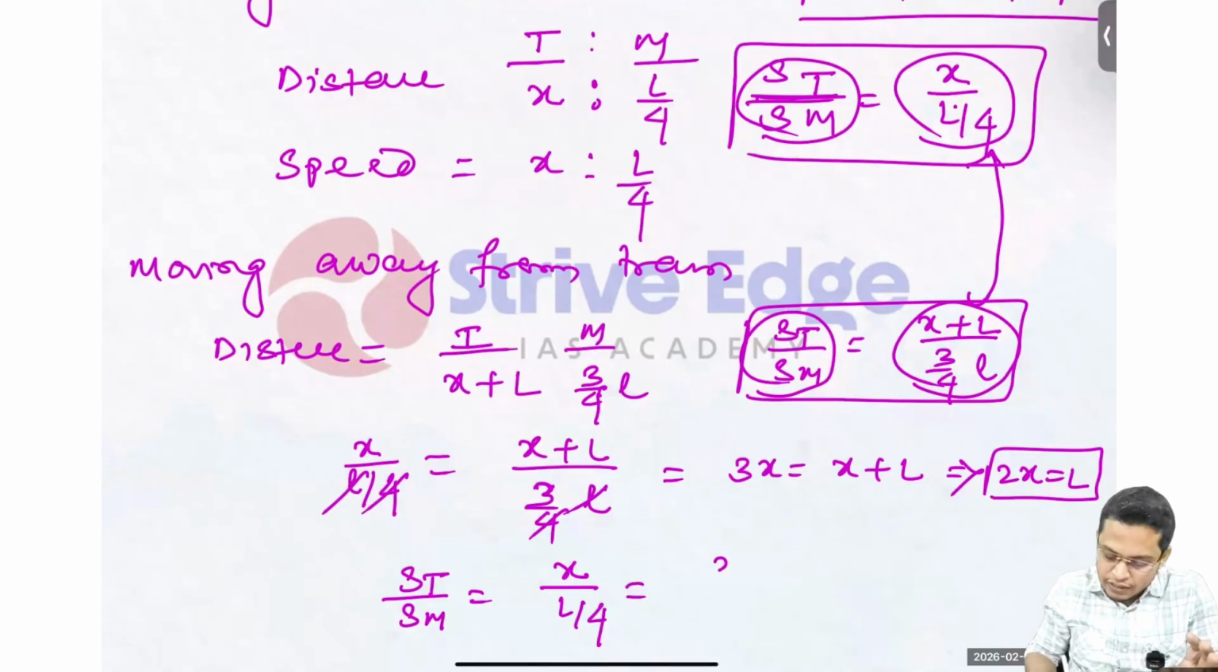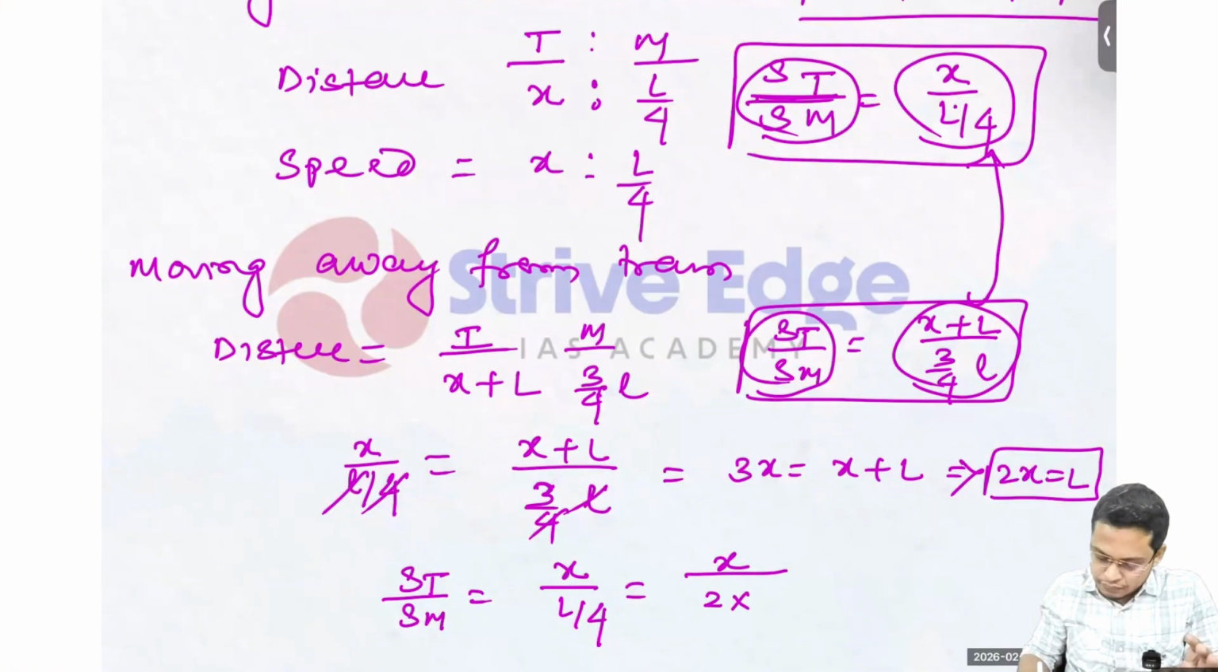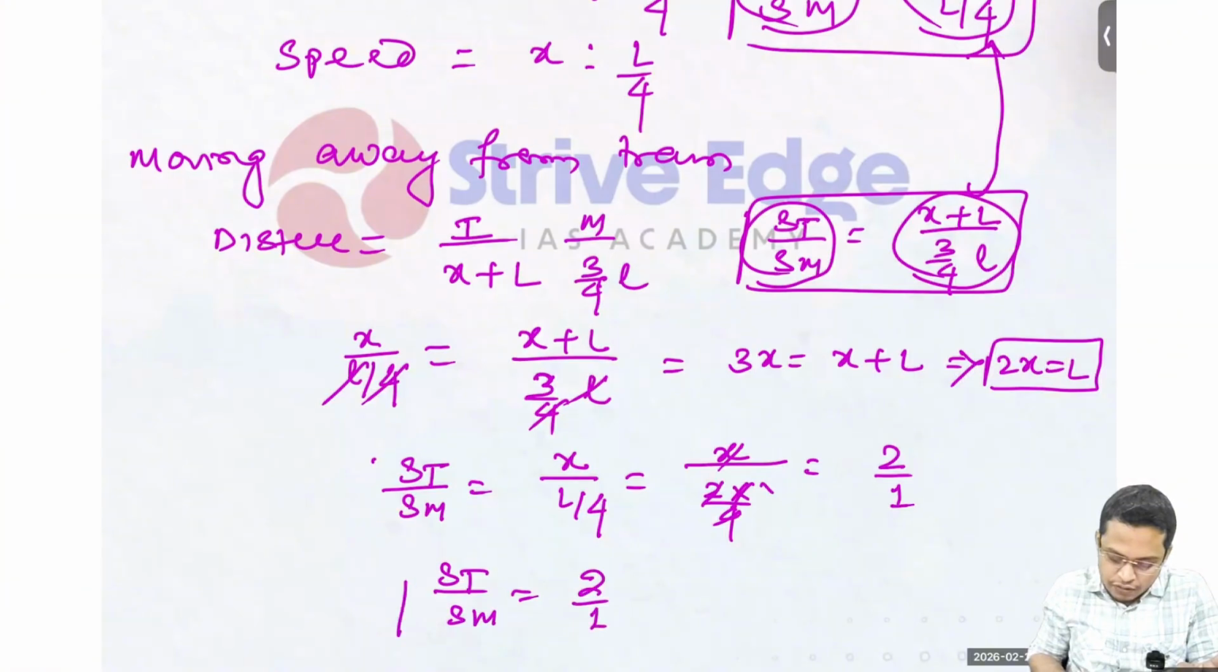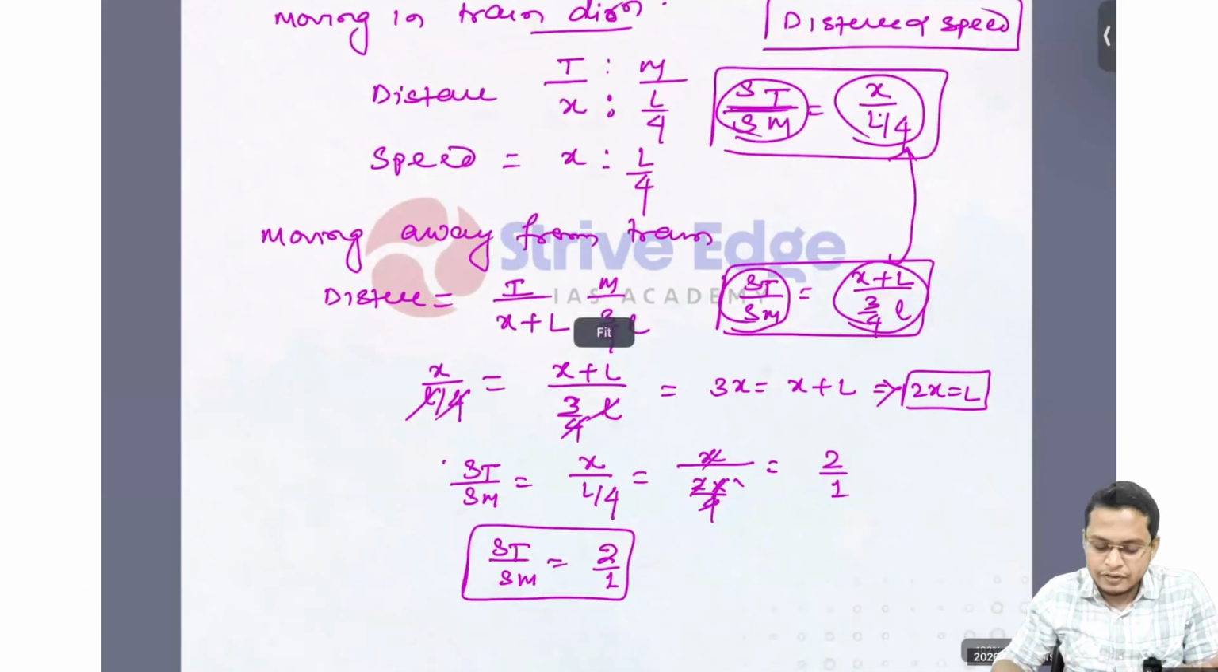So what is my x value? Keep it as x, and L is 2x. So 2x by 4, so it is 1/2. If you just cancel it out, the ratio you will get is 2 divided by 1. So I can say my speed of the train to the speed of man ratio is 2:1. Though it looks very difficult, it is not that difficult.